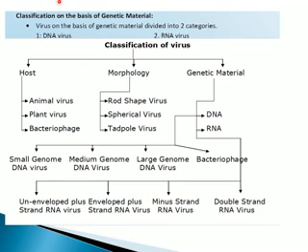This flow chart shows the classification of virus. On the basis of host, there are three basic types: animal virus, plant virus, bacteriophage virus. Morphology based: rod shaped virus, spherical virus, tadpole virus. On the basis of genetic material: DNA and RNA virus. They are all shown in this flow chart.